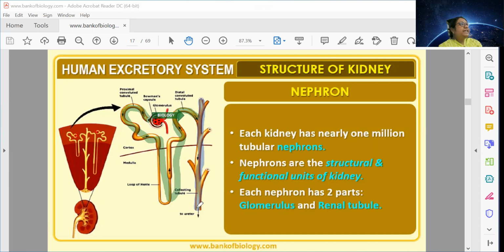Whatever urine is produced by each nephron is finally collected by the collecting duct. You can compare this with the sewage system we have in a society. Consider we have 100 houses. Each house is having two bathrooms. So each bathroom can be compared with one.